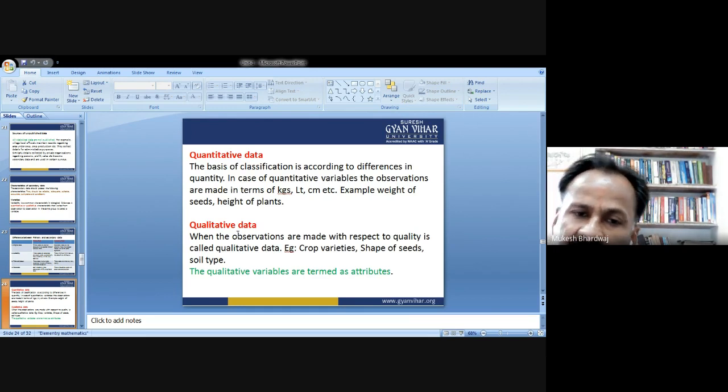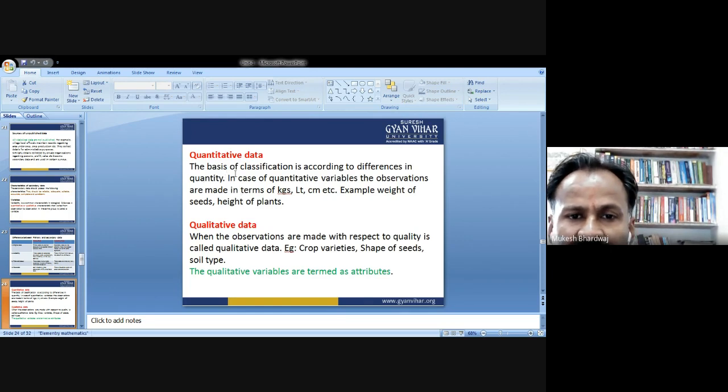The data collected on the quality basis are known as qualitative data, and the data collected in terms of quantity is known as quantitative data.